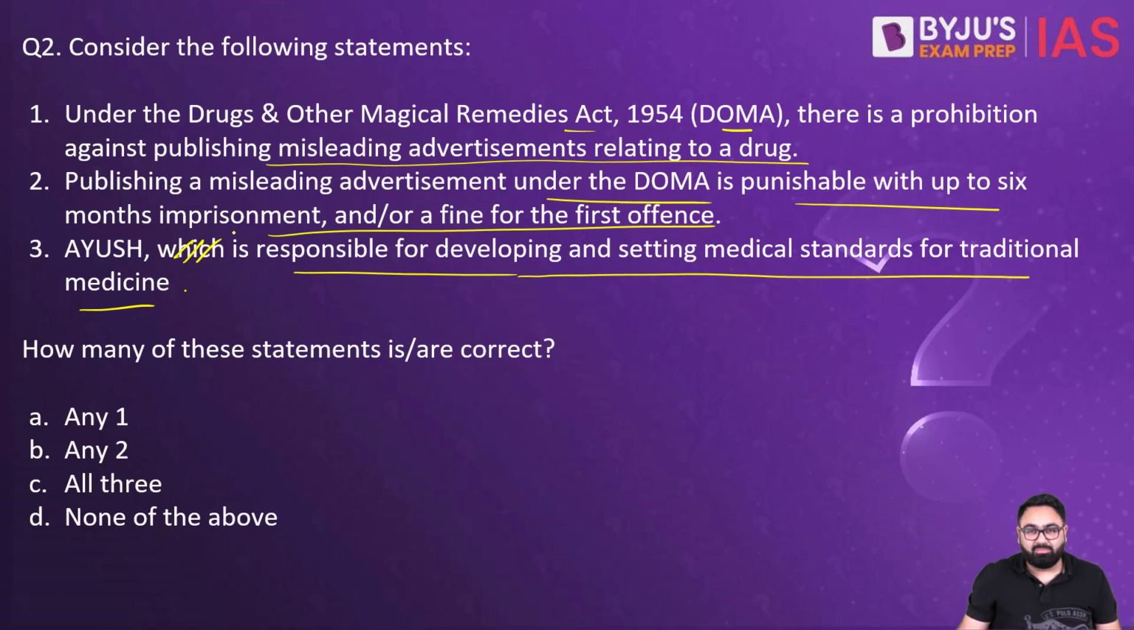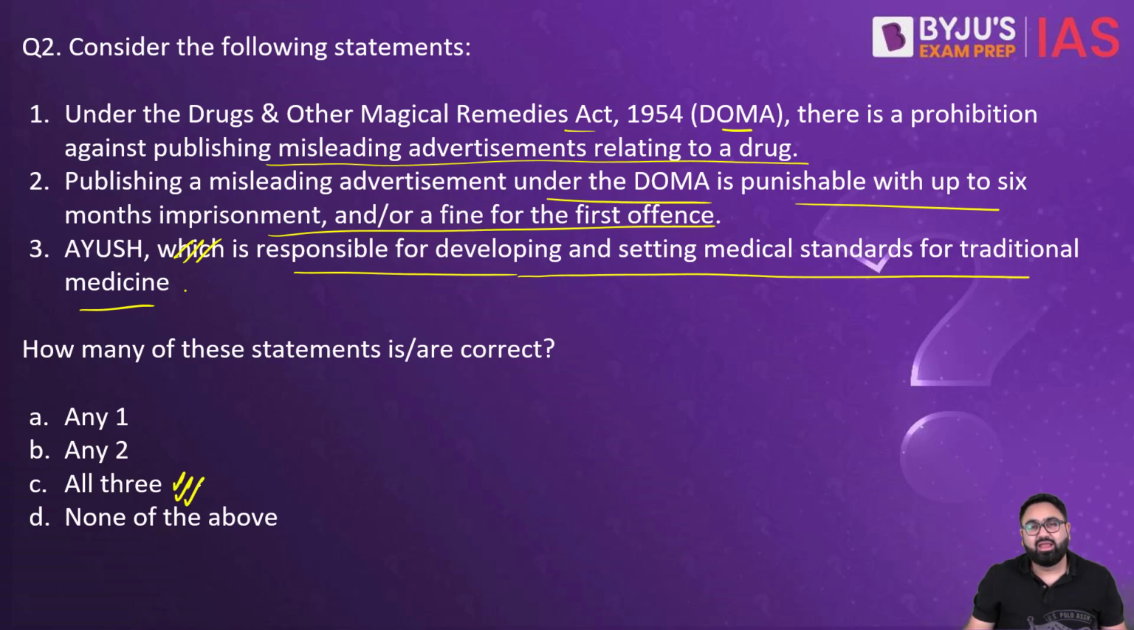Now, as you know, there is a matter going on in the judiciary right now against Patanjali Ayurved, where the judges continuously are criticizing Patanjali Ayurved for having misleading ads and making misleading claims on their products, claims about their ability to cure a lot of diseases, and their claims criticizing allopathy. In this context, this topic is important. The answer here is C. All these three are correct.